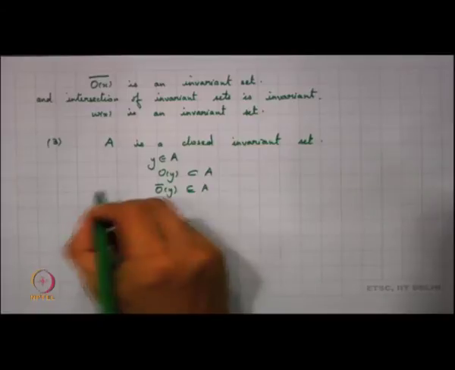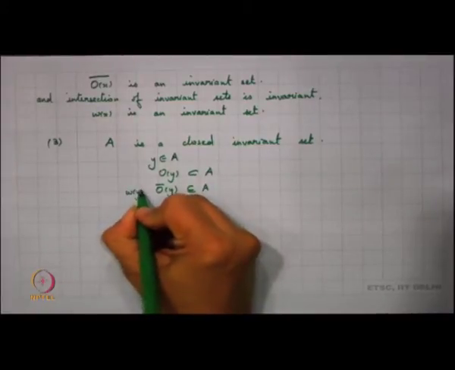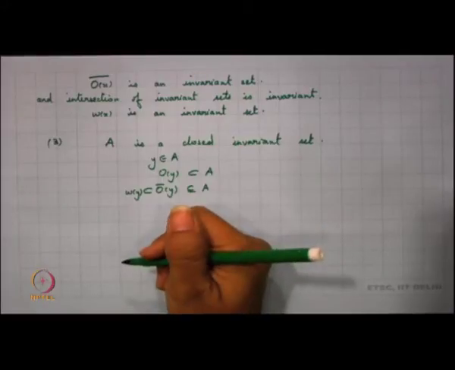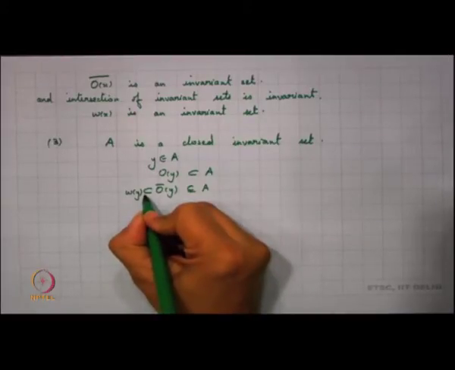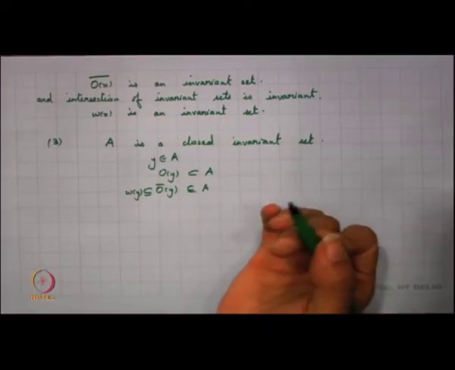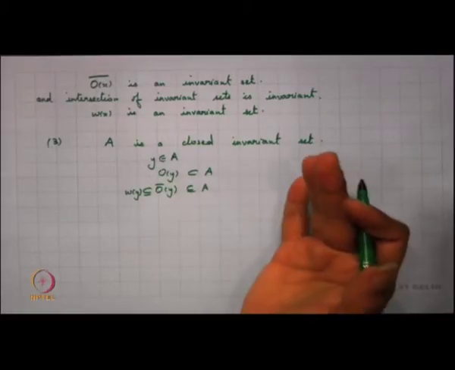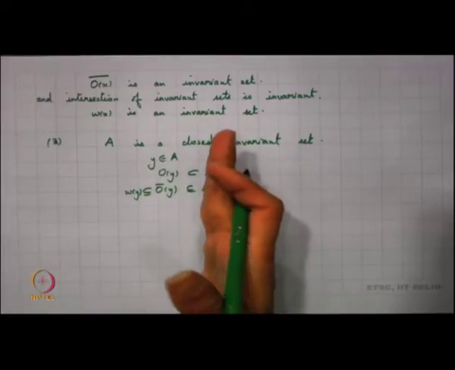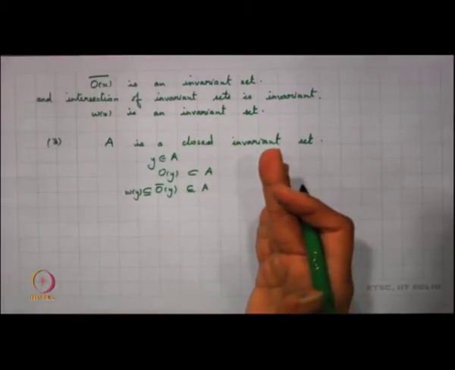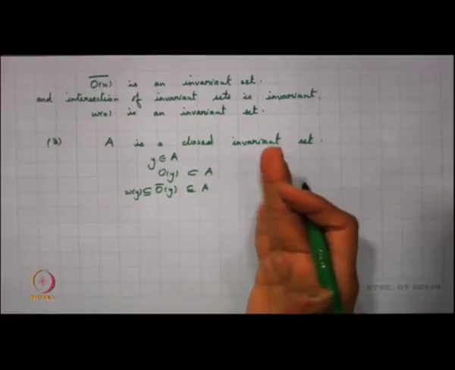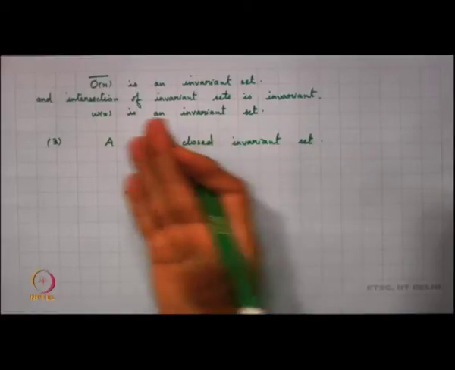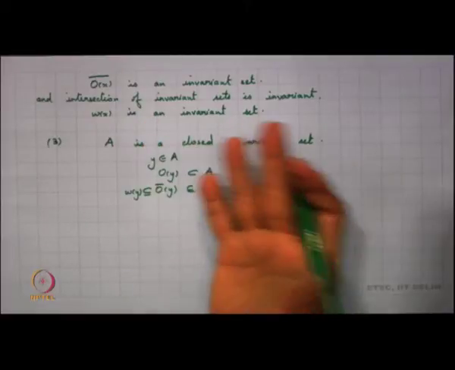And what can you say about the limit set of y now? The limit set of y is again a subset of the orbit closure of y. So the limit set of y is a subset of the orbit closure of y, and that is a subset of A. So you take any closed invariant set, take any point y in this closed invariant set, its limit set will be contained in A, and we just observed that the limit set of x is a closed and invariant set.